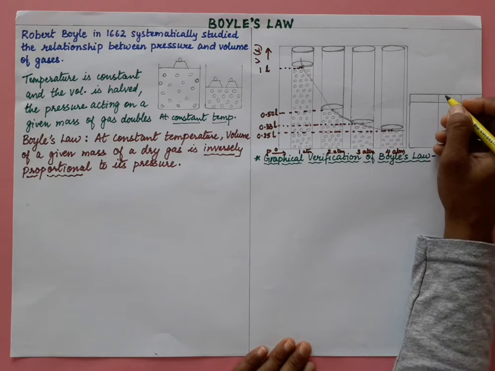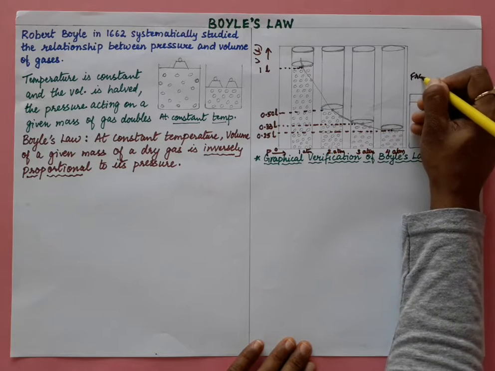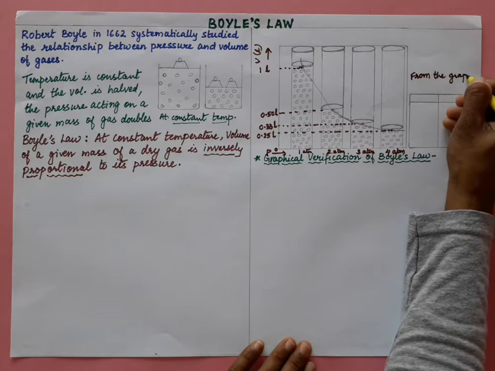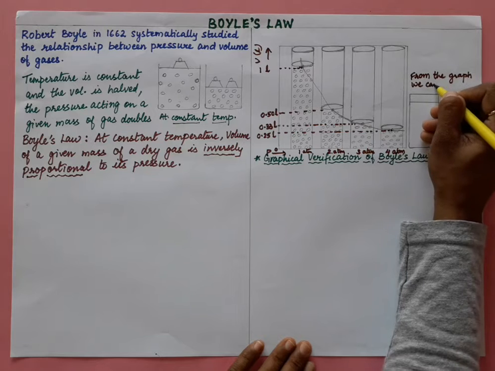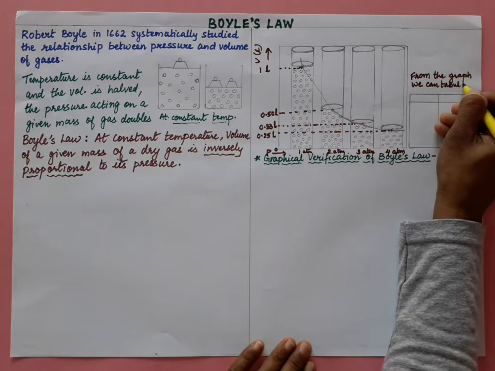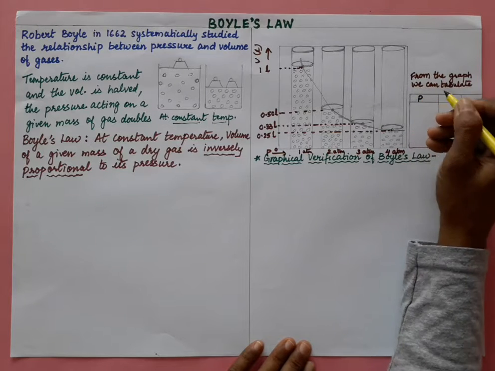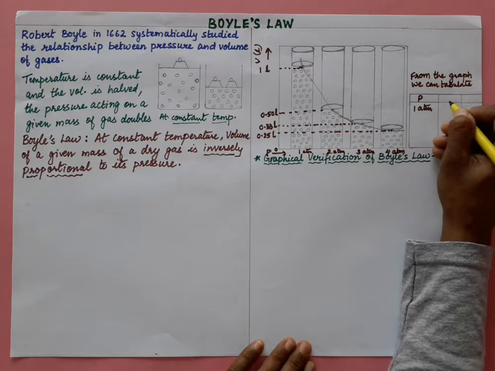Now from the graph we can tabulate these values we are taking from this. Let us take pressure as P. So what is the pressure? 1 atmospheric pressure. And volume, that time what is the volume? Volume is 1 liter, right?